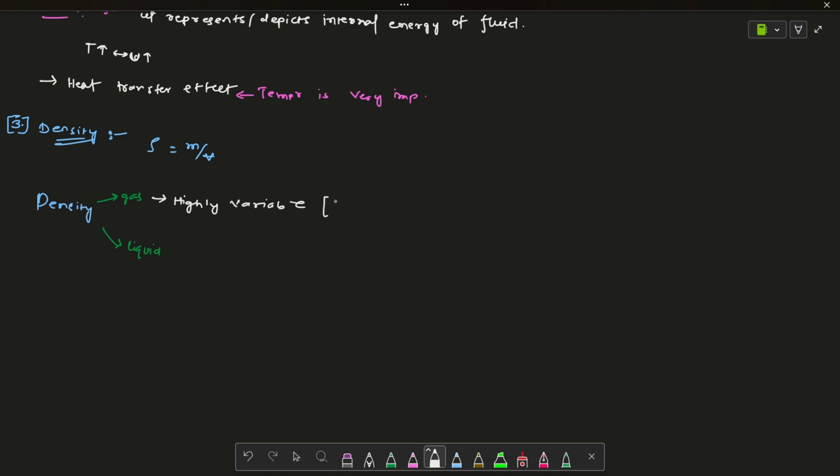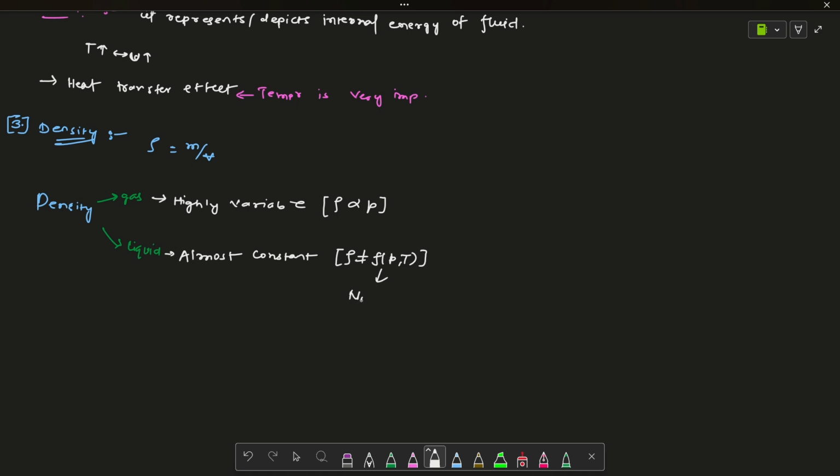Highly variable means density is almost proportional to the pressure. If we increase the pressure, density will increase in gases, but in liquid it is almost constant, that is, rho is not a function of pressure and temperature.